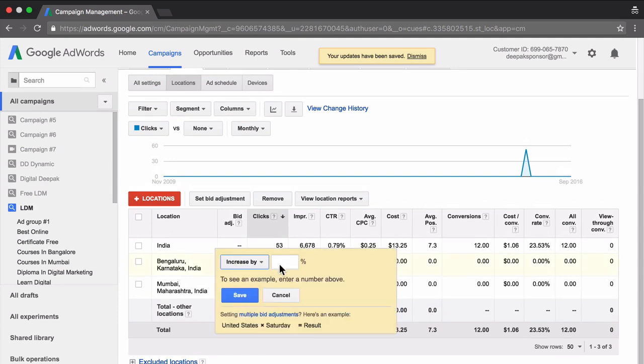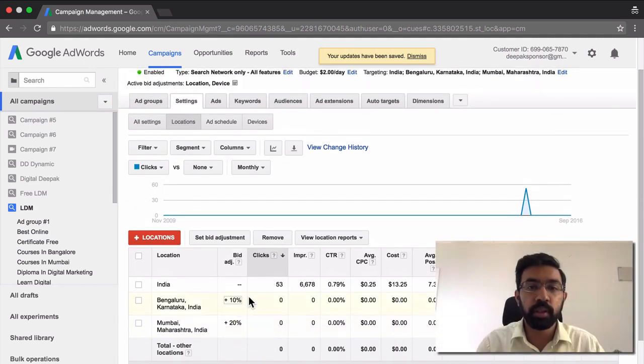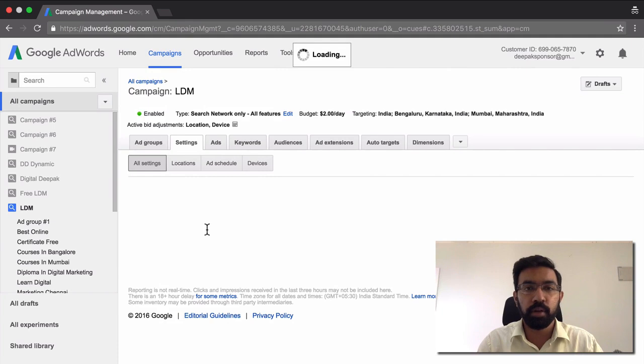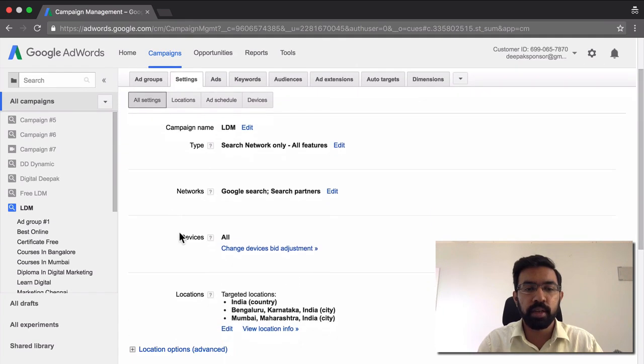So let's say I want to increase Bangalore bid by 10%. I can set it here. So this is how location targeting works. Even while setting up the ad, you can set up the ad for a specific location. For example, if you are running a campaign which is specific to Mumbai, while setting up the ad itself, you can set up the location as well. That particular location can also be changed under settings. So here you can create specific ad groups and specific campaigns for different locations.